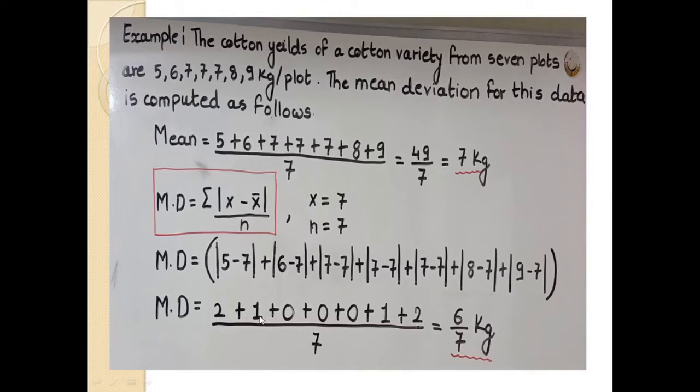Then 6 minus 7 is minus 1, but we consider plus 1. Then 7 minus 7 is 0, 7 minus 7 is 0, 7 minus 7 is 0, 8 minus 7 is plus 1, 9 minus 7 is 2. Divided by 7, which is the total number of observations, the answer is 6 upon 7 kg. This is regarding the mean deviation.